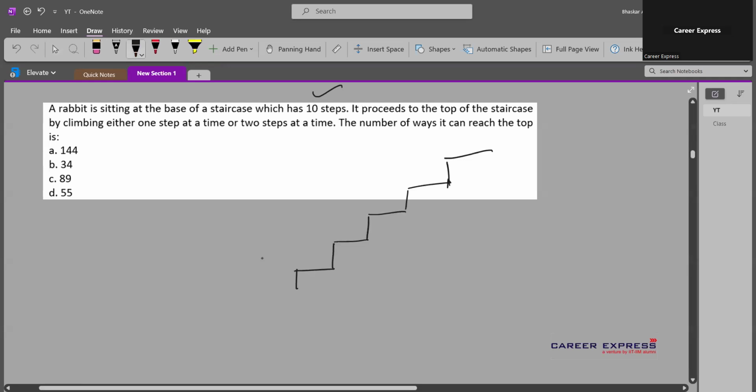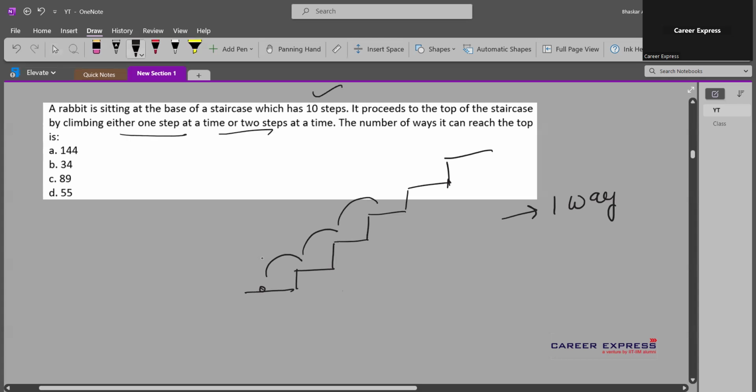That means if this is the staircase and the rabbit is here, the rabbit can go one step at a time like this. So that is one way to climb, right? But there is a possibility that the rabbit climbs two steps at a time, because the rabbit can either climb one step or two steps.